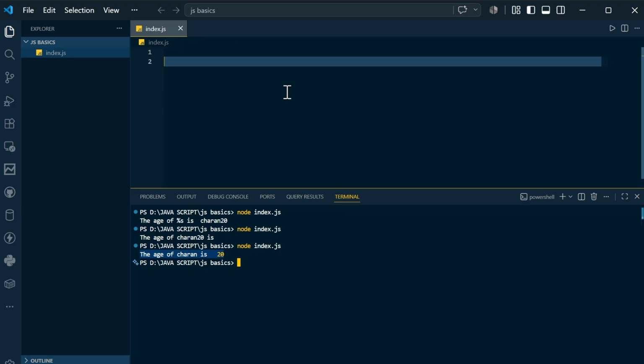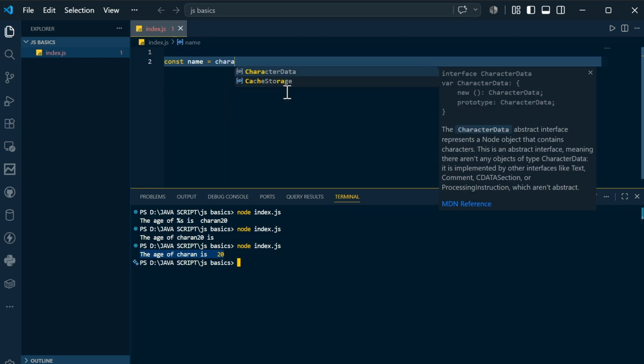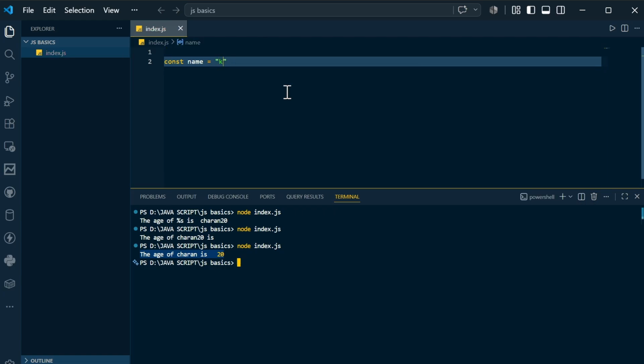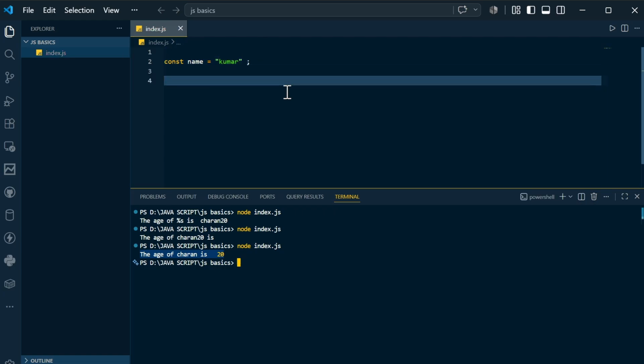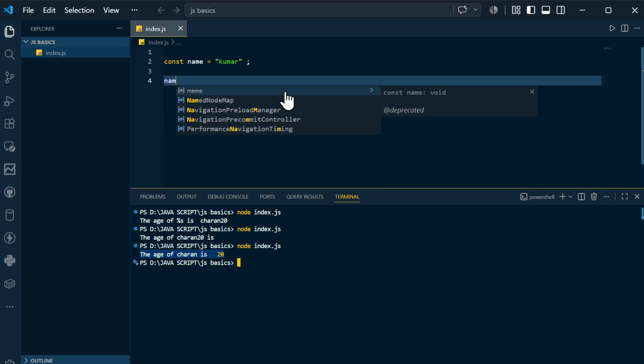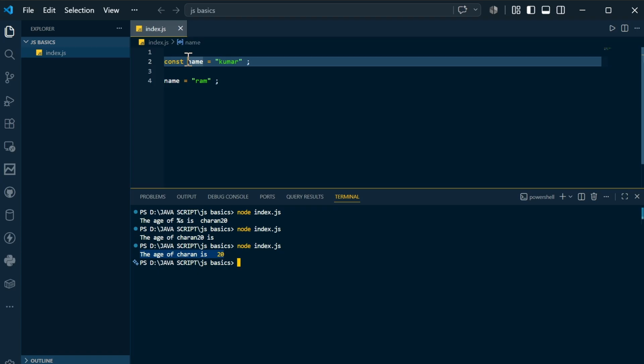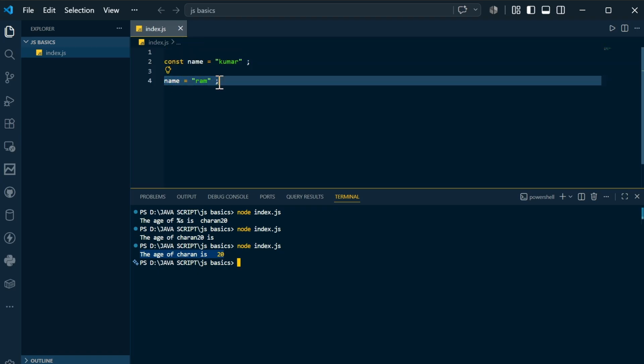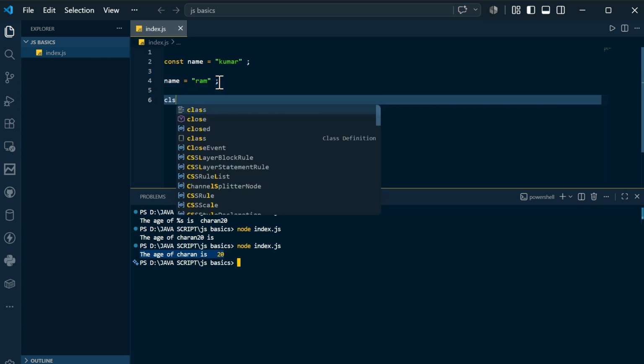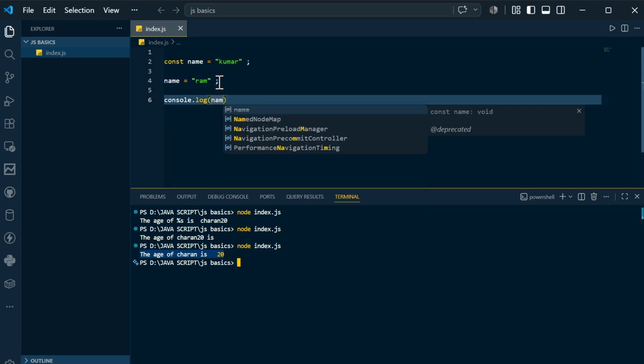Then what is the exact difference of using const, var, let? So I want to declare const name is equals to Charan, or let's say Kumar. Okay. Now I will come down, and I will say name is equals to, let's say, Ram. What I did is, first of all, I declared a constant, that is Kumar. After that, I have tried to change the name. Then if I try to print the name, let's see what happens.